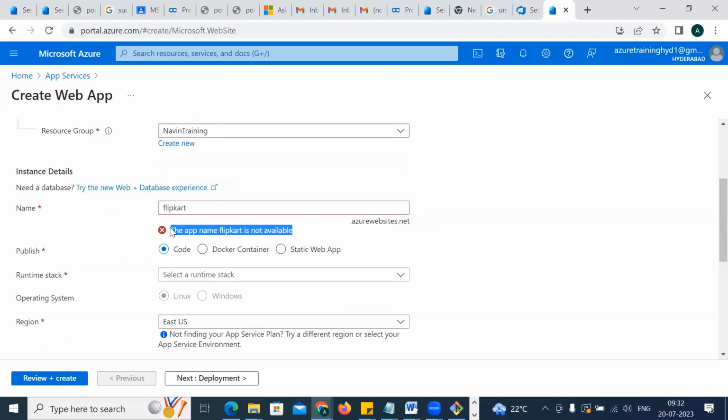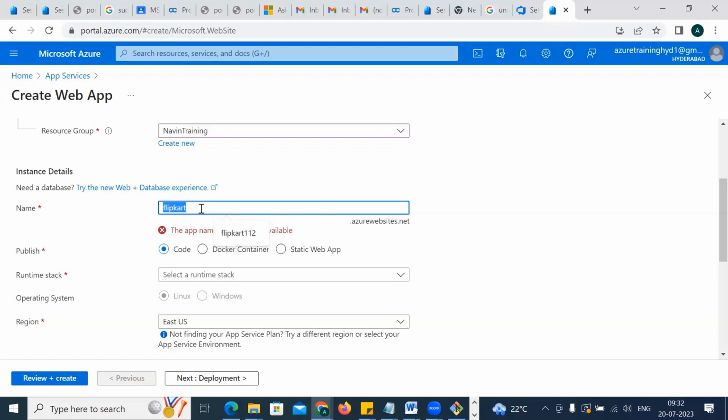Understand? Let's say you are also using flipkart.azurewebsite.net, and there is a guy in the USA who is also using the same thing. So what will happen? They have their own set of code. You have your own set of code. So you'll get confused about which one you have to access. So in that case, it has to be made a unique one.